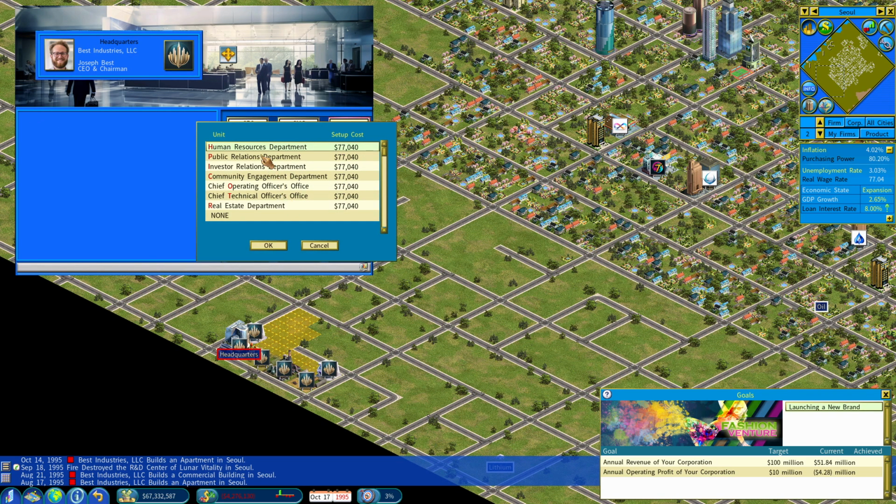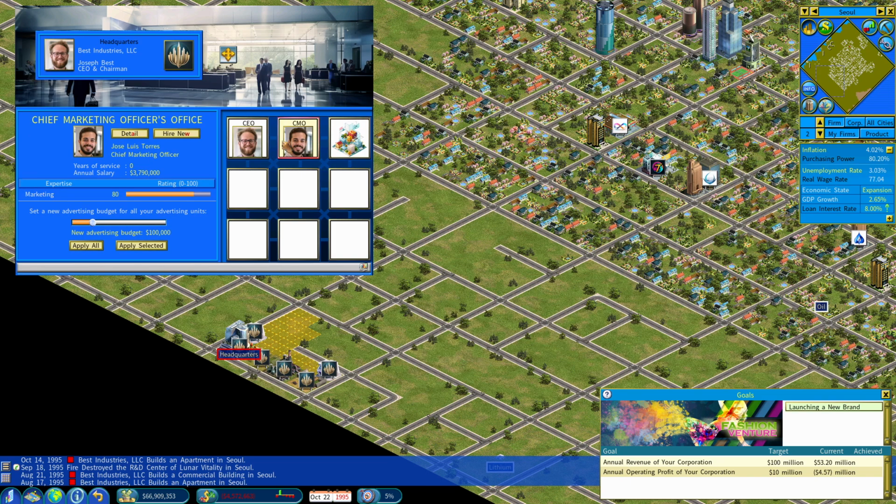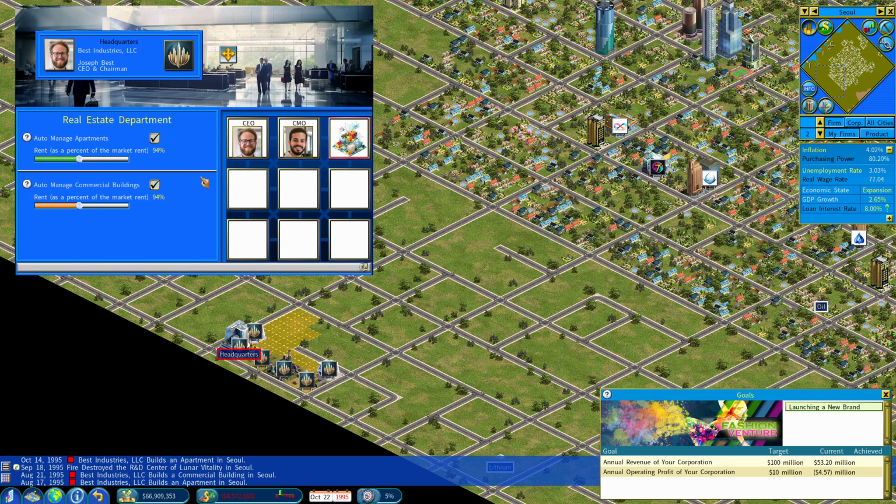Who would run real estate? Real estate department. Yeah, okay. So auto manage, rent as a percentage of the market rate. I guess that's what we can do. Just tell them a number. All right, let's do 94 then. I'd rather they actually, oh, I see, nobody's hired for it. Maybe if someone was hired, we would get, oh no, you can't hire anyone. So this is hire new. There's no one to hire. Weird. You can't hire someone expert in it. But yeah, it's a bit weird.